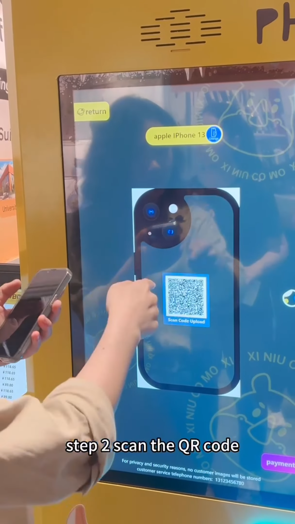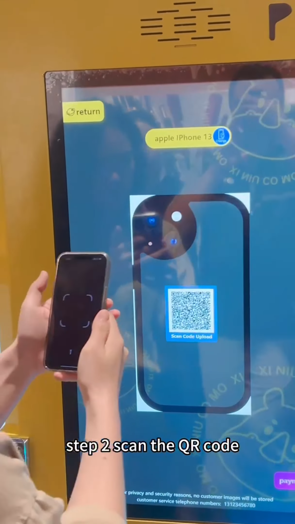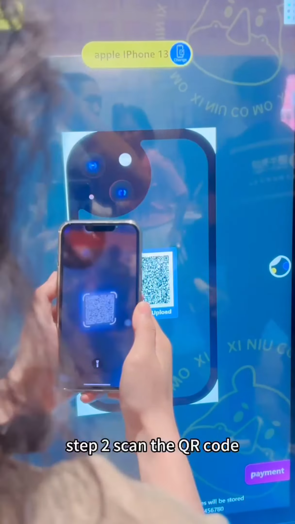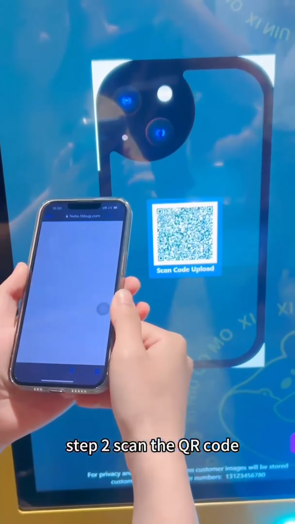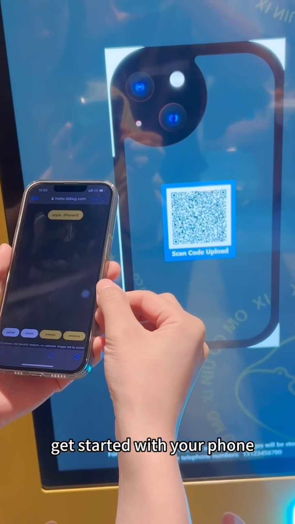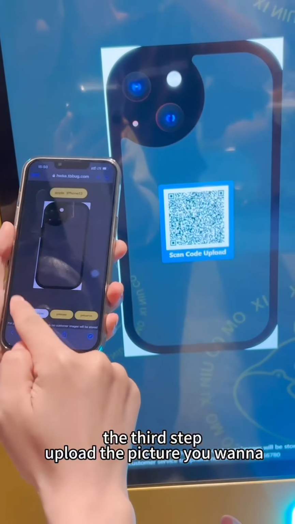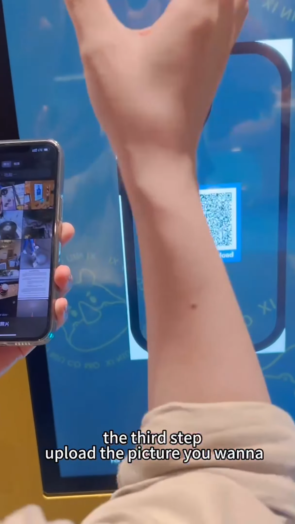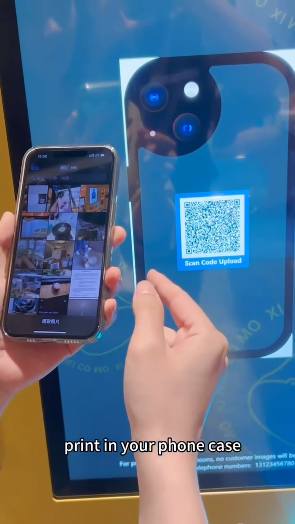Step 2, scan the QR code. Get started with your phone. The third step, upload the picture you want to print on your phone case.